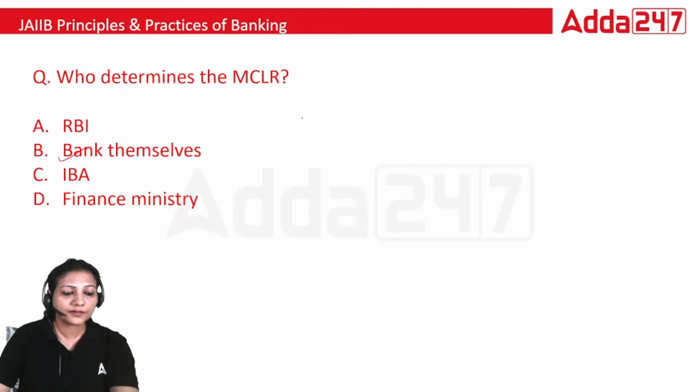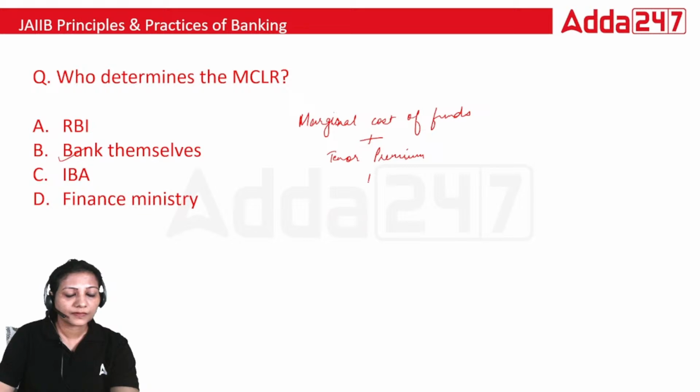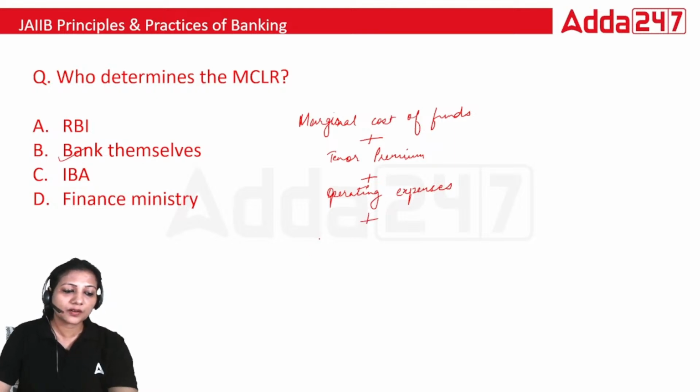based on marginal cost of funds, plus we have tenor premium, plus we have operating cost, operating expenses, and plus what else is calculated while calculating MCLR?